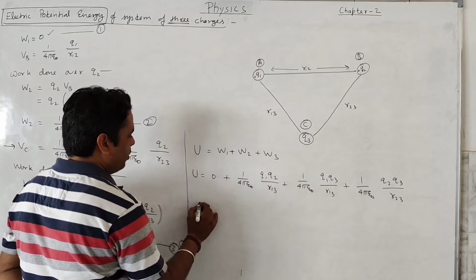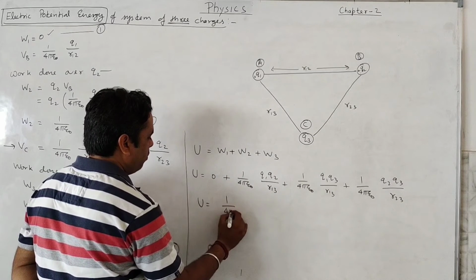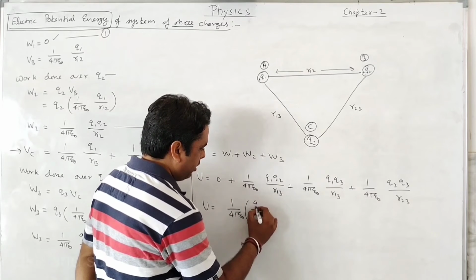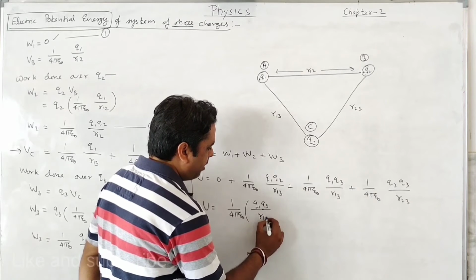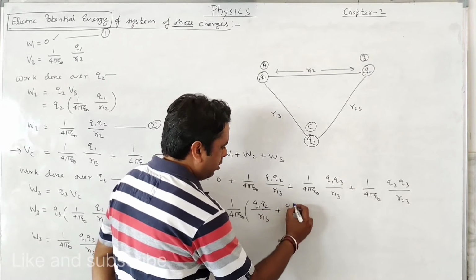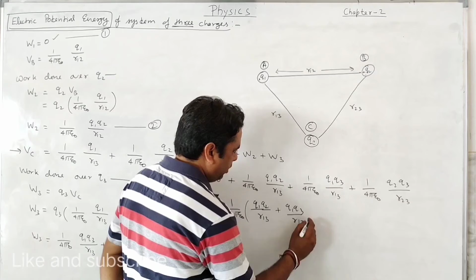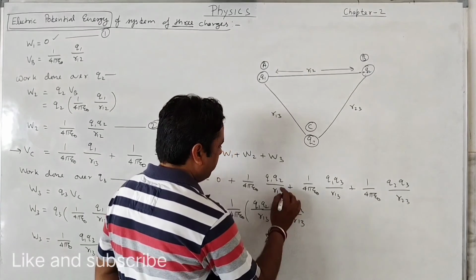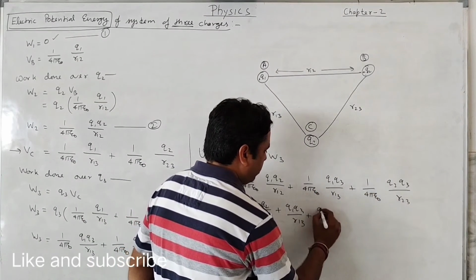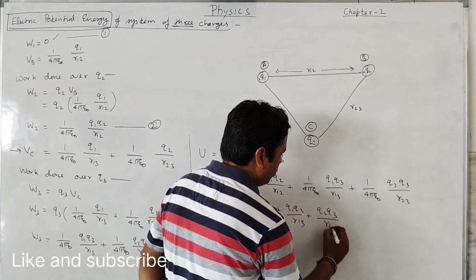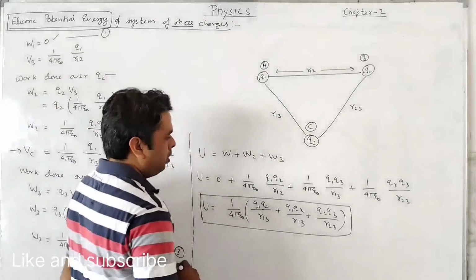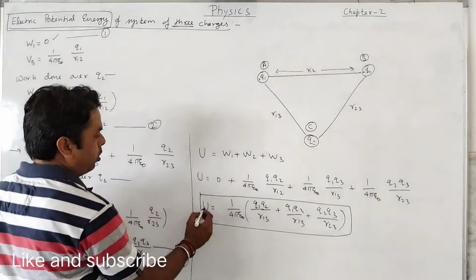We can take 1 upon 4 pi epsilon naught common outside the bracket, and the remaining will be Q1 Q2 divided by R12, Q1 Q3 divided by R13, and Q2 Q3 divided by R23. So this is the formula for the potential energy of a system of 3 charges. That is our total potential energy.